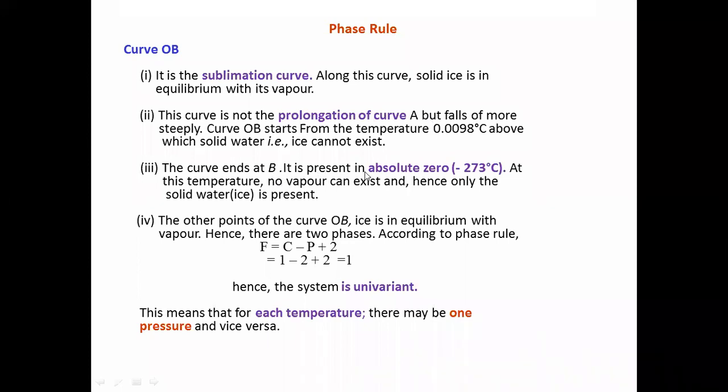It is present at absolute zero, that is minus 273 degrees centigrade. At this temperature, no vapor can exist, and hence only the solid water is present. The other points of the curve OB, ice is in equilibrium with vapor. Hence, there are two phases. According to the phase rule, F equals C minus P plus 2, that is 1 minus 2 plus 2 equals 1. Hence, the system is univariant. This means for each temperature there may be one pressure and vice versa.